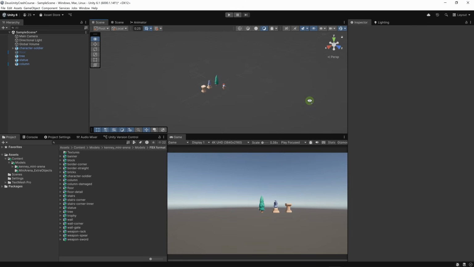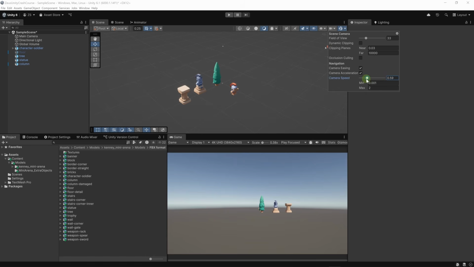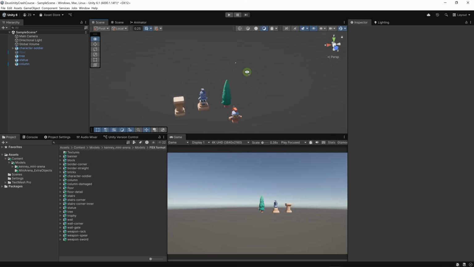But if you have a smaller level like we have here, perhaps it's a better idea to reduce the speed, something like 0.2. Yeah, this is great. And if you want to accelerate, just hit shift.